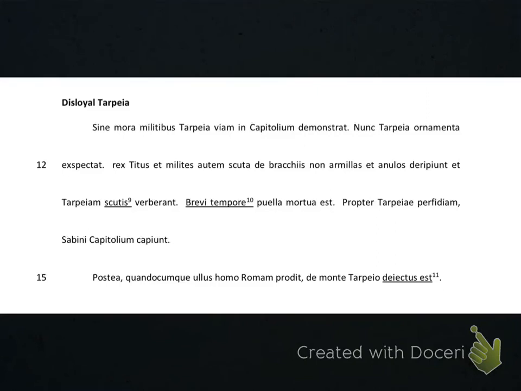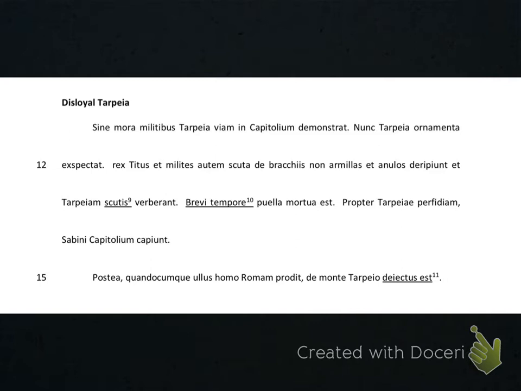Finally, we come to part 3 of the story, where we discover how disloyal Tarpeia not only earns her name, but meets a horrible, horrible end. And in fact, it was an end so befitting that Romans decided that anyone who betrayed their country Rome, like disloyal Tarpeia did, would come to a similar end.